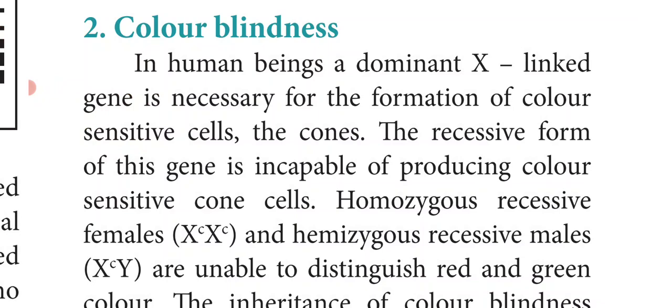Homozygous recessive females and hemizygous recessive males are unable to distinguish the red and green color. So it is very difficult for them; even in a traffic signal, they cannot identify the red and green signal.